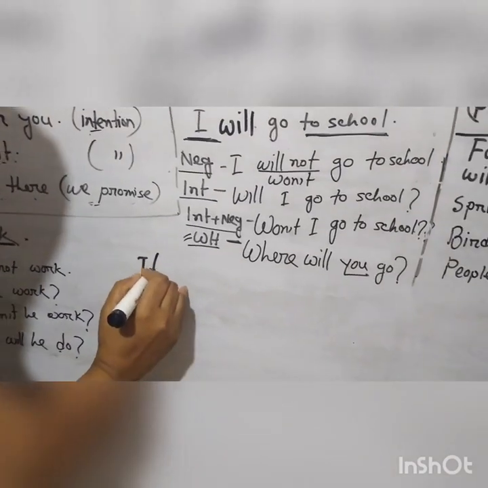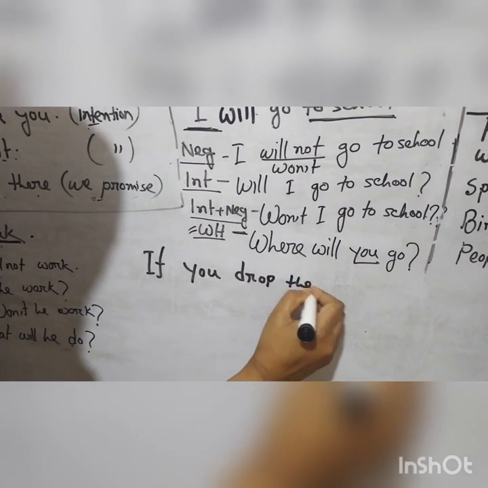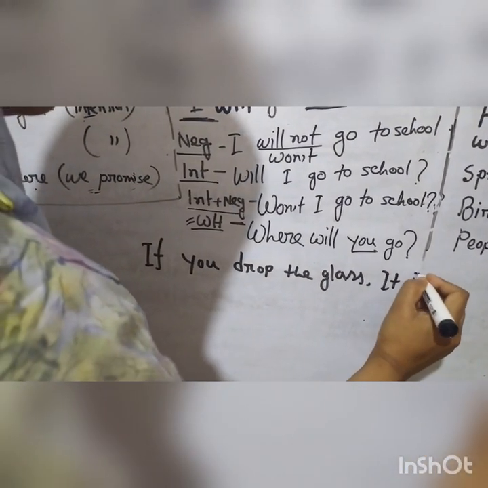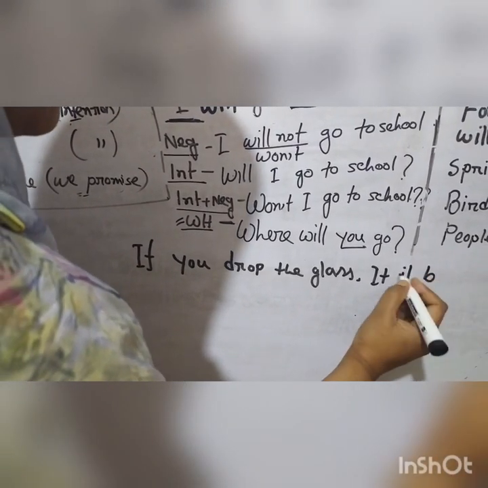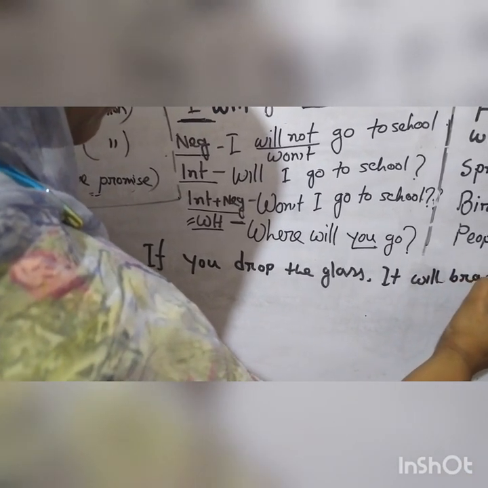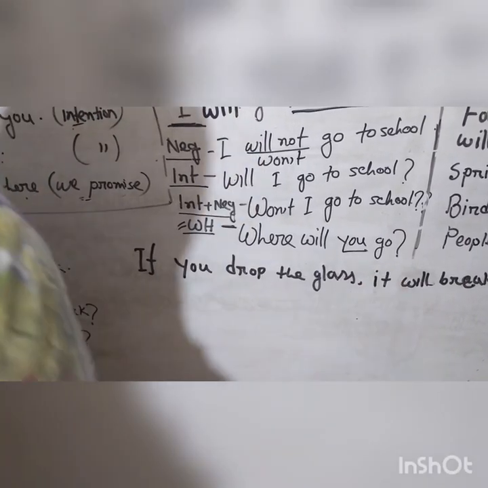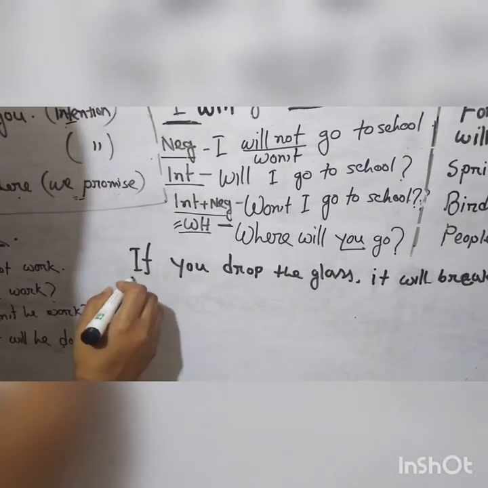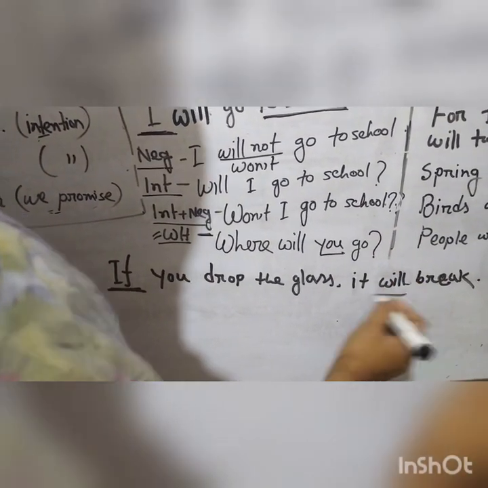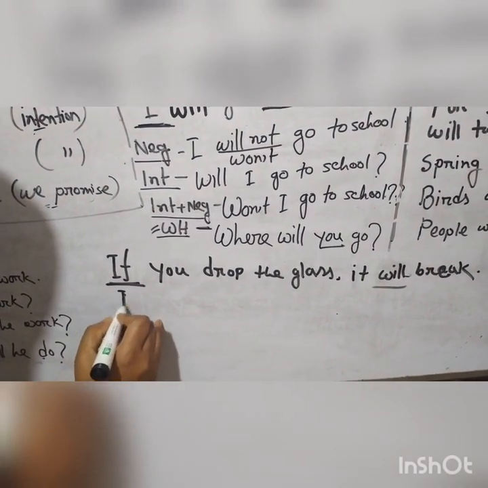Look: if you drop the glass, it will break. Of course, a small letter will be here. If means jodi. It is a conditional sentence, and we have to use will here also. It will break.